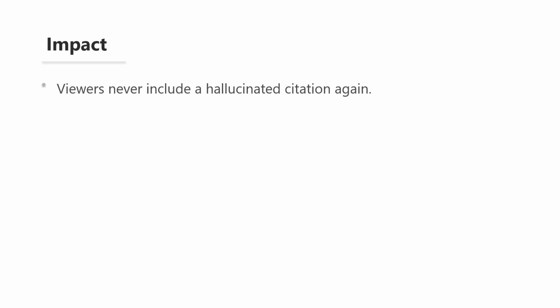This makes you a better researcher. The verification process often leads to discovering the real papers you should have been citing. Sometimes the AI's hallucination is based on real work that you can track down and cite properly. Most importantly, this maintains the integrity of the scientific literature. Every fake citation that gets published becomes training data for future AI models, perpetuating the problem.